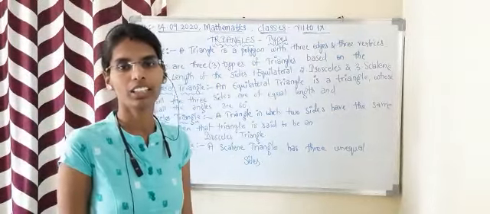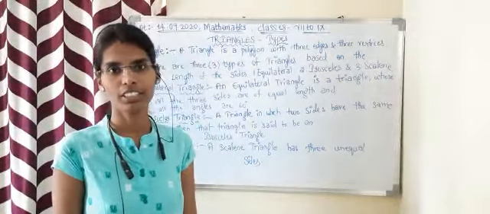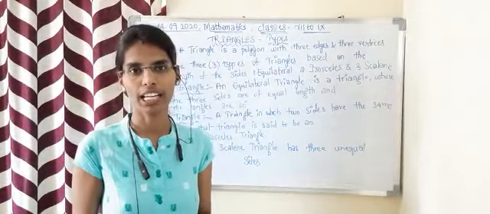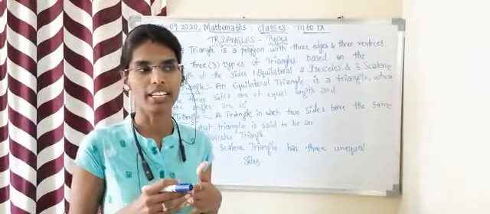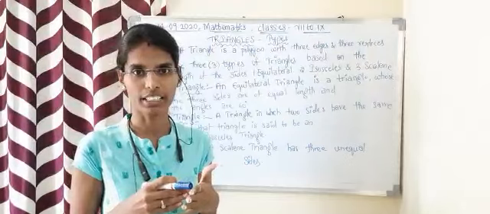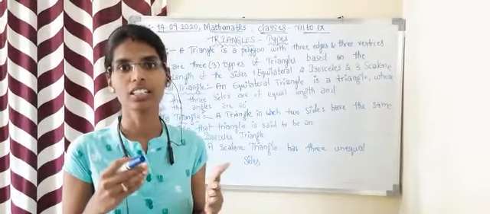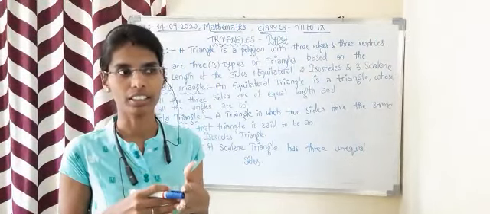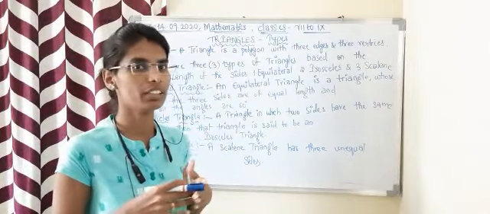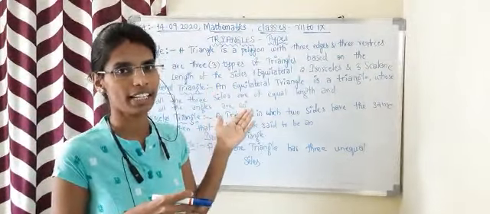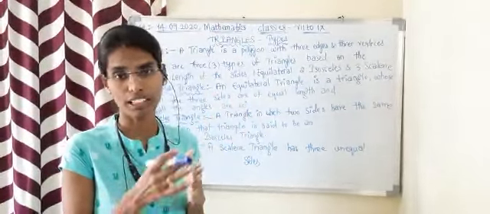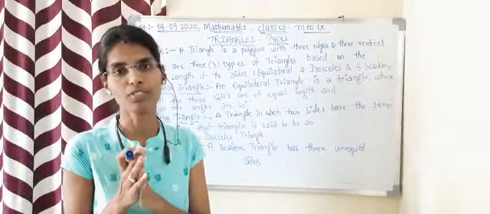Hello everyone. In the last class, we learned about the definition of angles and different types of angles, that is acute angle, right angle, obtuse angle, reflex angle, straight angle, and complete angle. And in today's class, we will be learning about triangles and the different types of triangles.